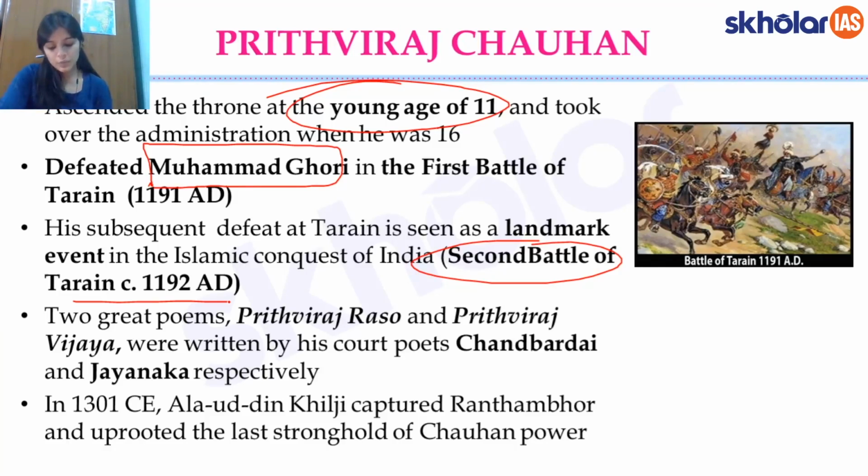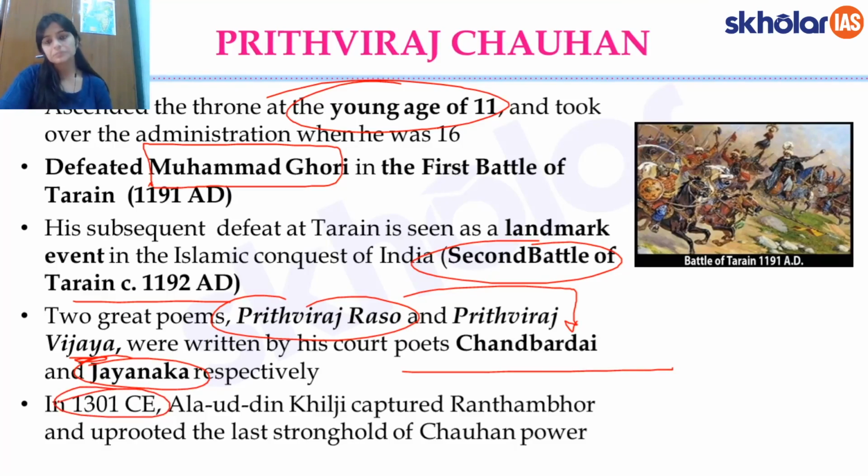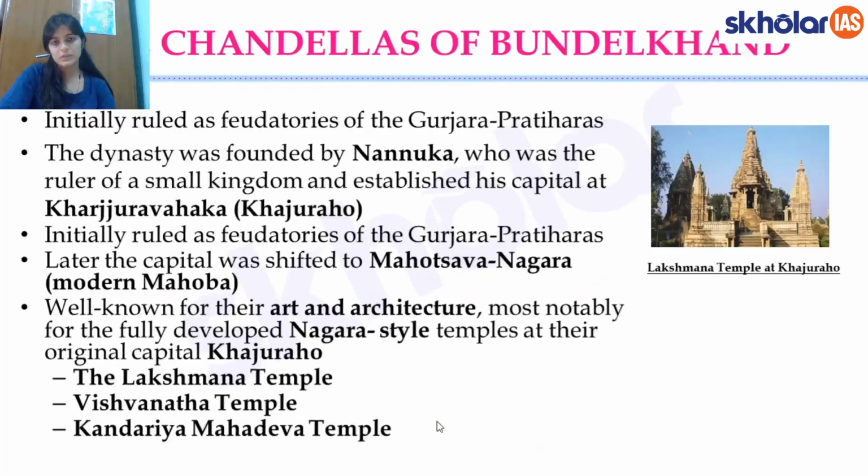Now there are two great poems, Prithviraj Raso and Prithviraj Vijaya. They were written by Chand Bardai and Jayanka. Prithviraj Raso was written by Chand Bardai, and the other one, Prithviraj Vijaya, was written by Jayanka. Both of them were his court poets, right? And they were written after Prithviraj Chauhan's life. So this is about Prithviraj Chauhan. And finally, around 1301, Alauddin Khilji captured Ranthambore, and the Chauhans as a kingdom were essentially uprooted. So this was about the Chauhans.